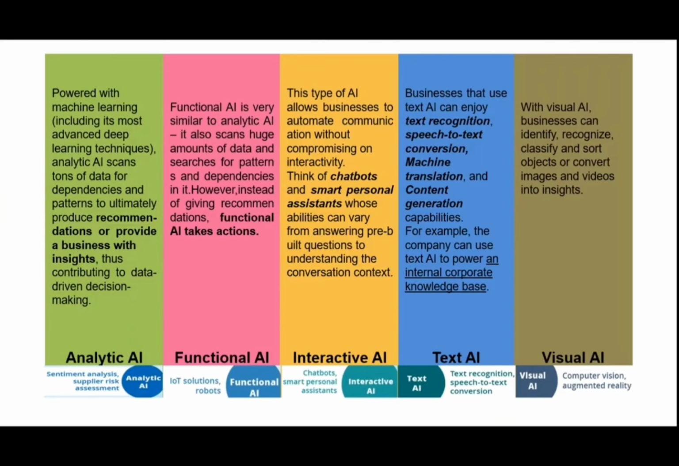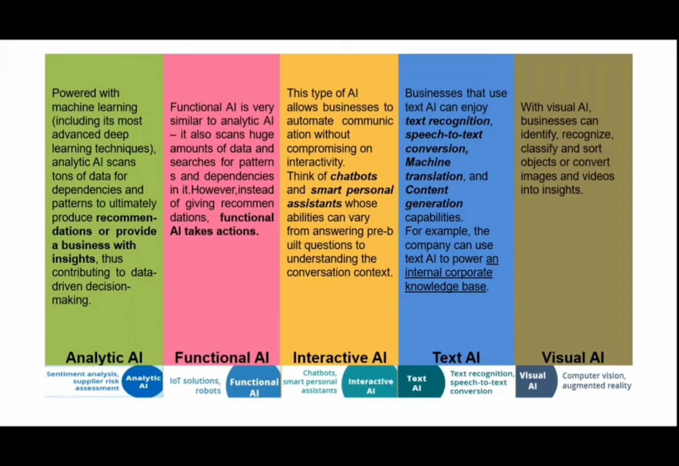The last one is visual AI. In visual AI, it is only about vision. It falls under computer vision and augmented reality. That means more advanced understanding and extracting of information falls under here. With this, we identify, recognize, classify, and sort objects, and convert images and videos into insights.